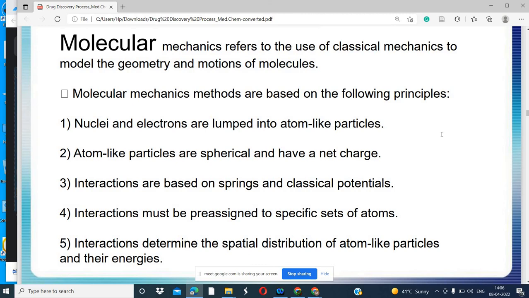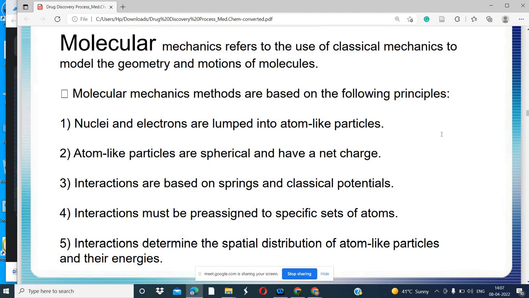What is molecular mechanics? It refers to the use of classical mechanics to model the geometry and motions of molecules. Molecular mechanics methods are based on the following principles. Nuclei and electrons are lumped into atom-like particles.